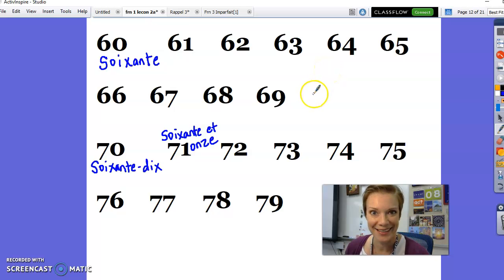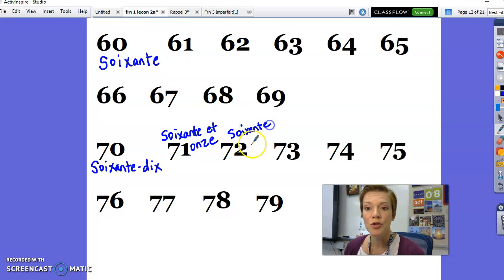We're going to keep adding 60 plus 10, 60 plus 11, 60 plus 12, which is 72. Up here in the 60s, it's 62. But here in the 70s, 72.